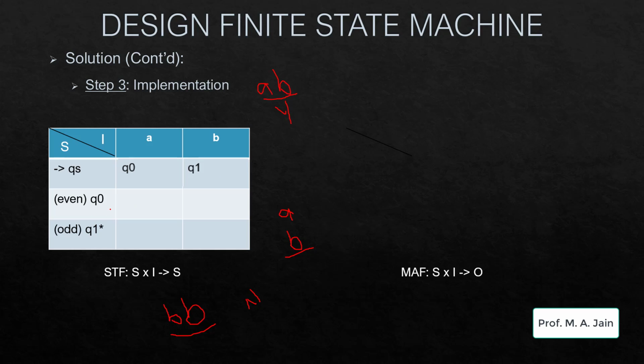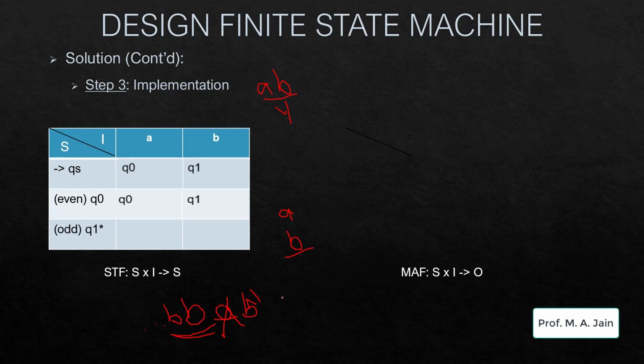When I reach the Q0 state, that means previously I had encountered an even number of B's. If the next input in our input string is A, that means I have to go to the even number of B's state, that is the Q0 state. If I get the next input symbol as B, that means I have to transit to the Q1 state, representing the odd number of B's state.